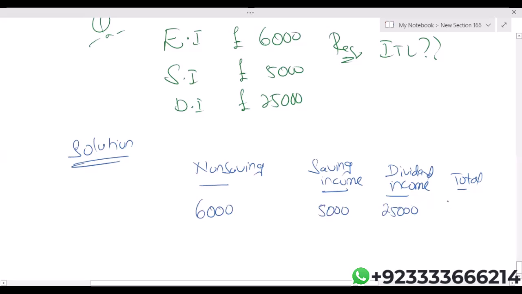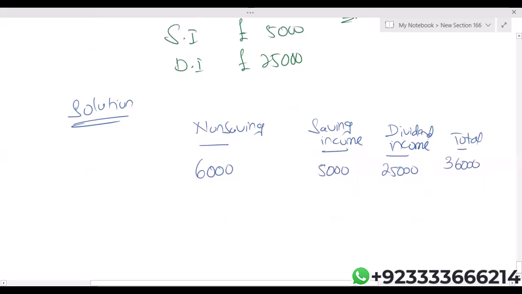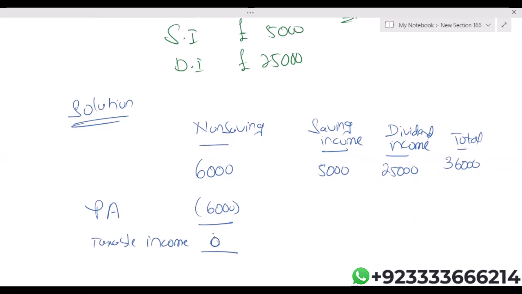So the total is 36,000. Personal allowance. Taxable income. Again, you can see that the entire saving income falls in the starting rate band.